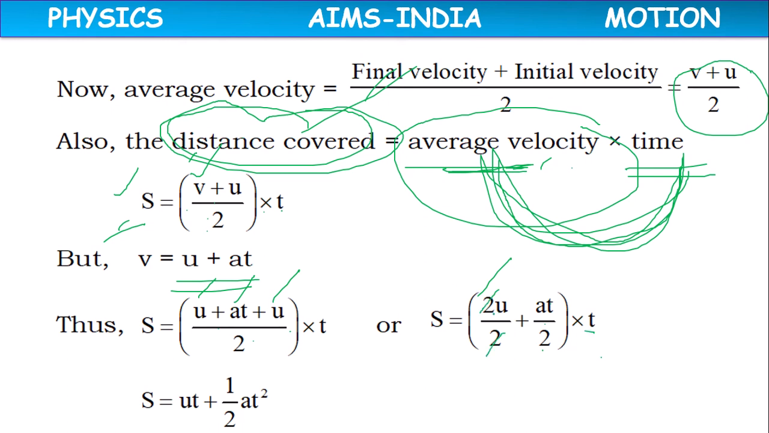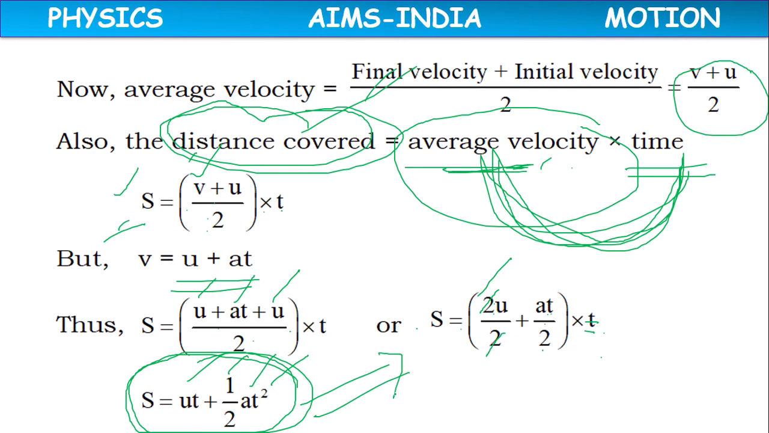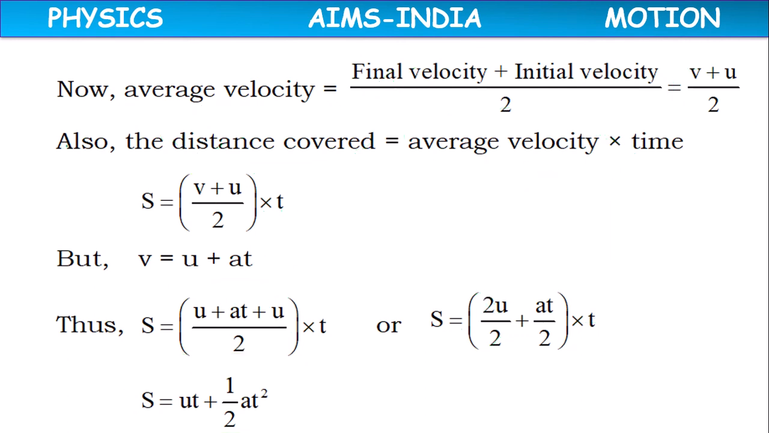If you multiply with t, s equals ut plus, at by 2 can be written as half a t square. So s equals ut plus half at square. This is the second equation. We have to understand how we have derived the equation, children. After that, there is no need for all this derivation; you just have to remember this equation. This is the second equation of motion.